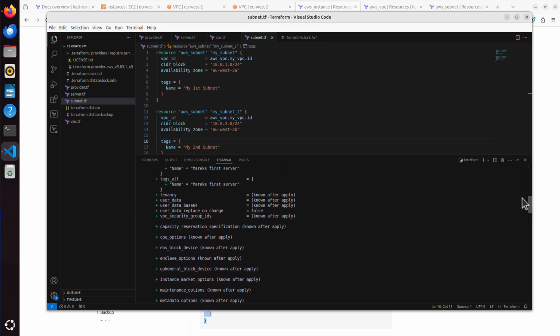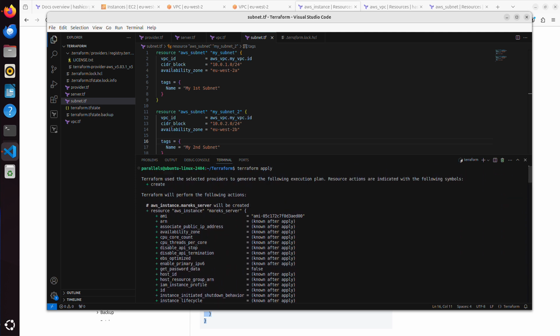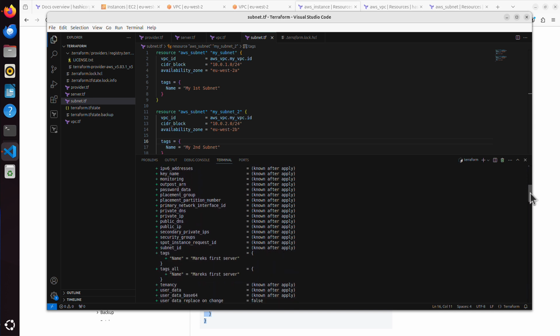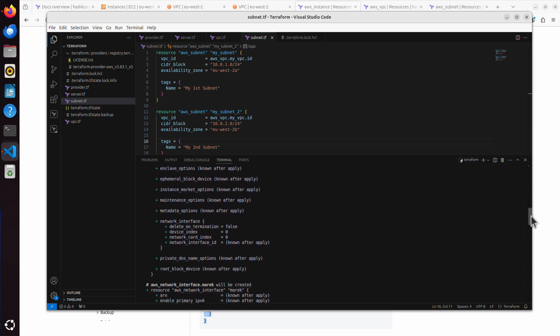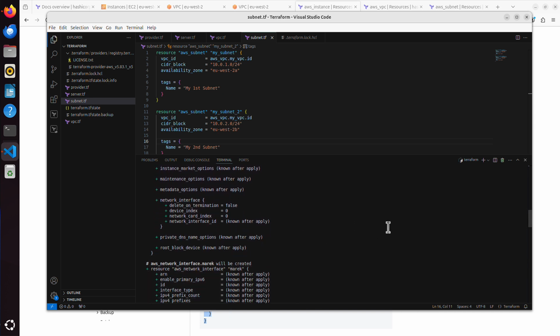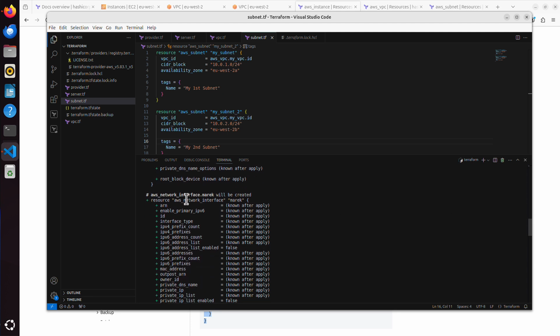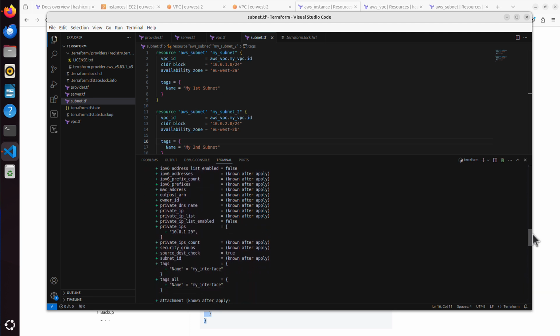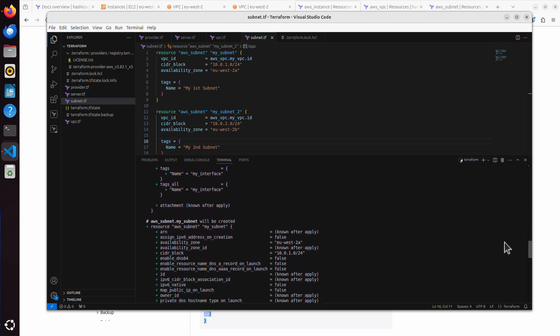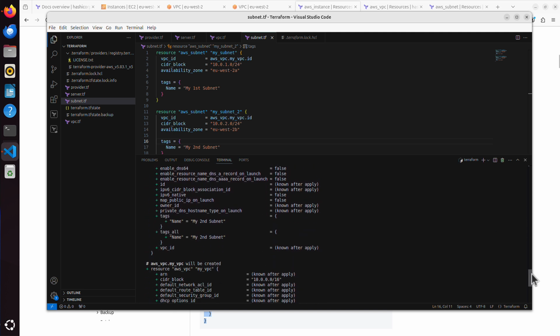And what you may find interesting, it says first that we'll create Marek's server, yes? Well, that's not true. It's simply that at this stage, it didn't resolve these dependencies yet, but you will see very soon what I mean. If we go further, we've got the instance, yes, we've got that server, then it will create a network interface for that server as well. As we can see, it's here. It will create the subnet. It will create the second subnet and VPC.